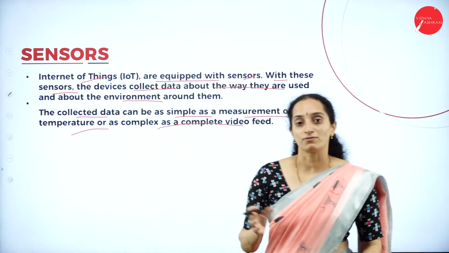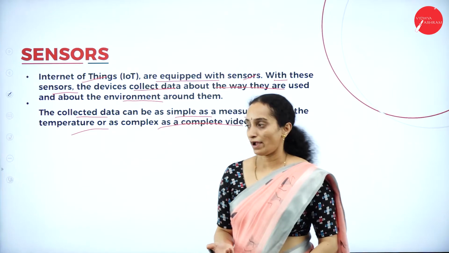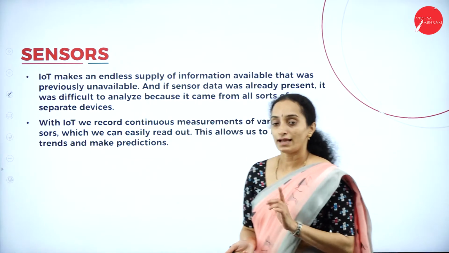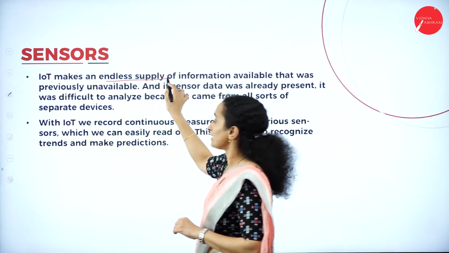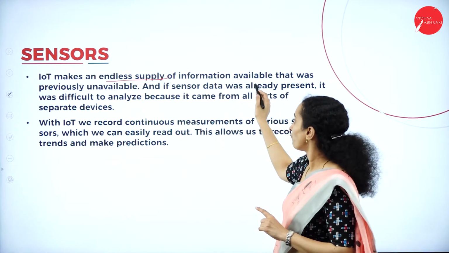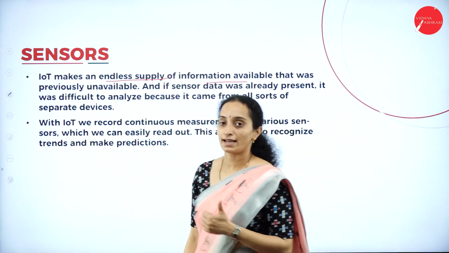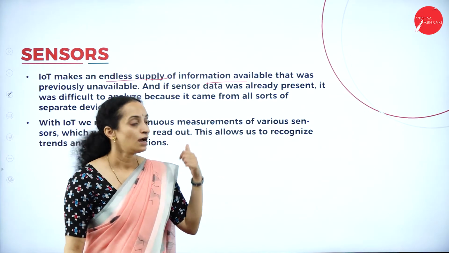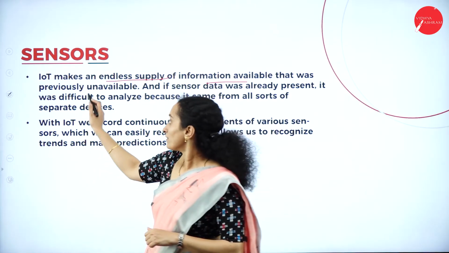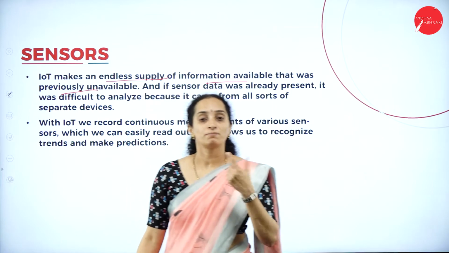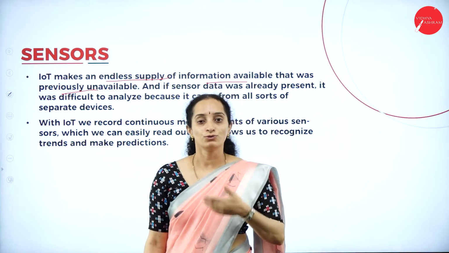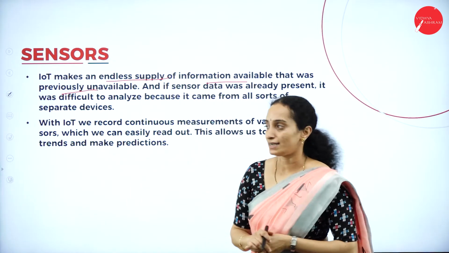There may be wireless sensors or wired sensors. The Internet of Things makes an endless supply of information available that was not available previously. Sensors make new data to be stored in the data warehouse.